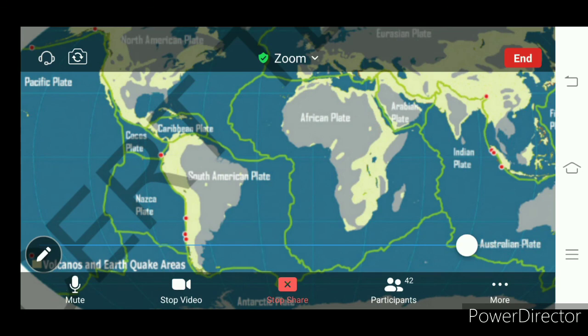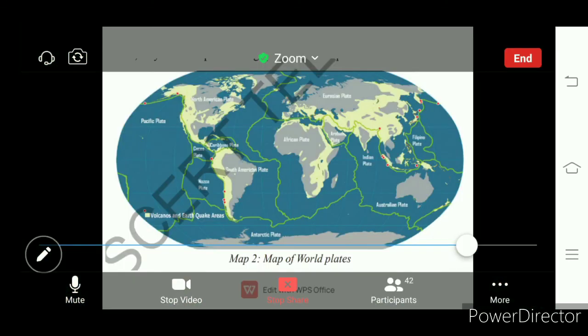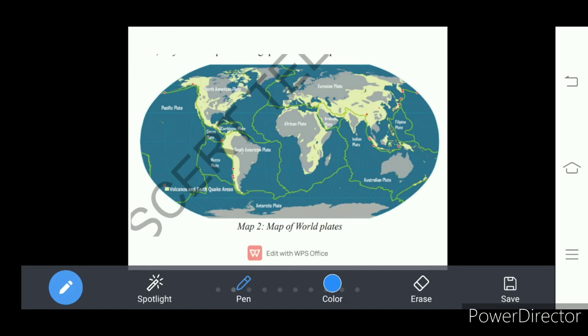Like a puzzle. This Pacific plate is connected to the Indo-Australian plate, and the Eurasian plate here. Okay, so what is happening at the plate boundaries?